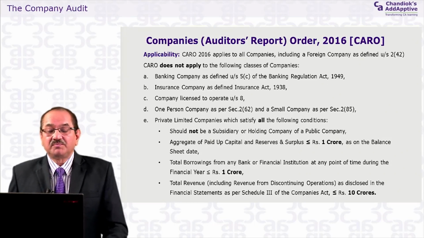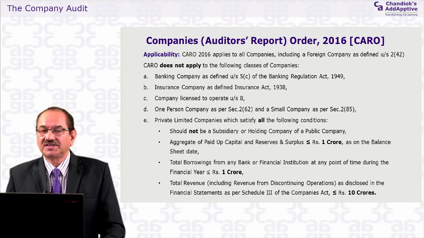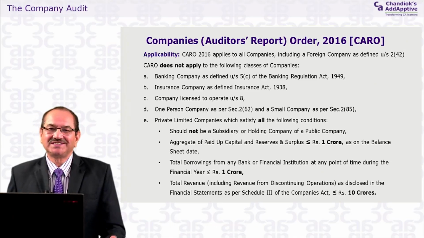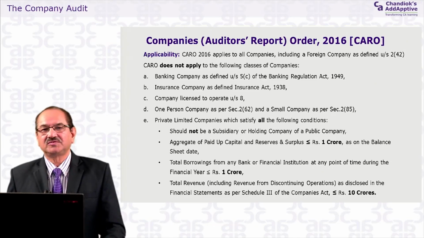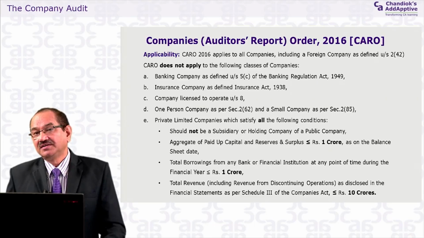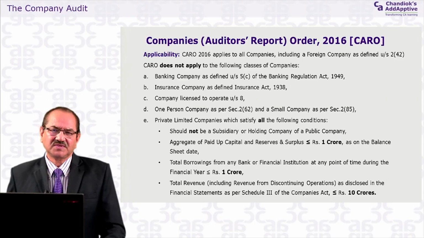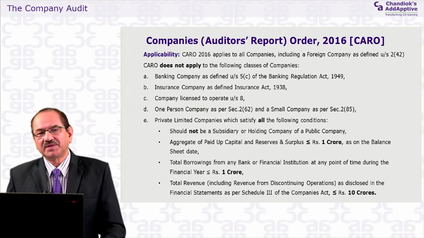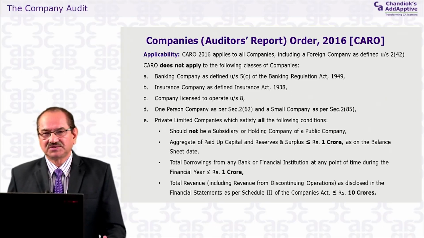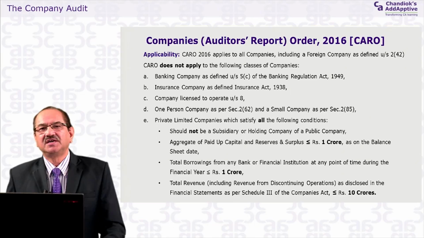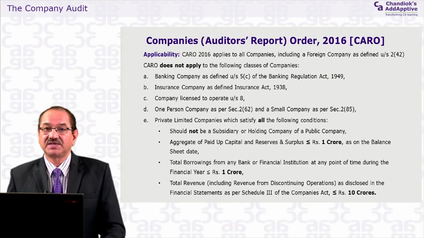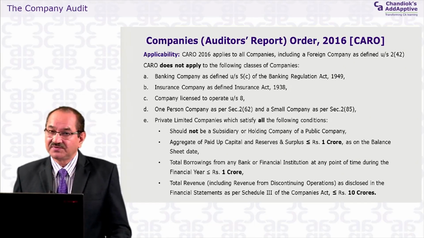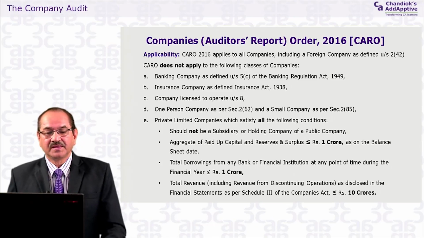Now, there are small companies, which are defined under Companies Act section 2, subsection 85. For small companies, as you know, there are some conditions. At present, the turnover is 2 crores. The paid up capital should not be more than 1 crore, or somewhere I think it's 50 lakhs. These can be changed, but it should not exceed 10 crores. At present, I think it's 50 lakhs, and that's why it does not apply to small companies as defined under Companies Act 2013.